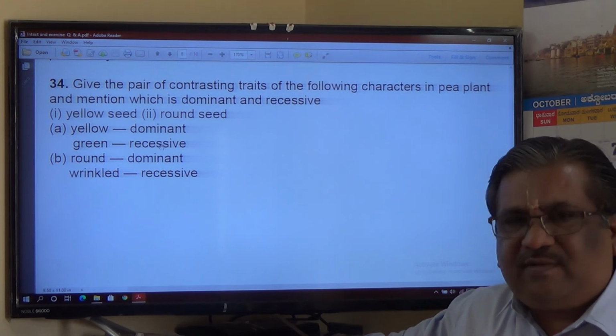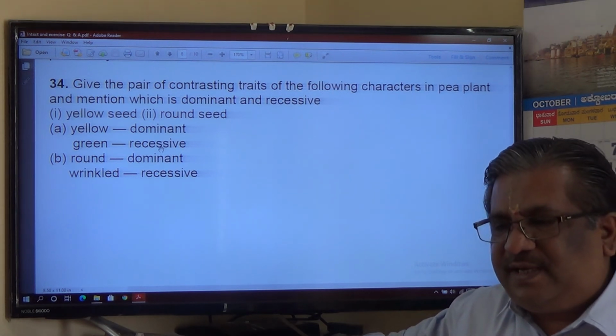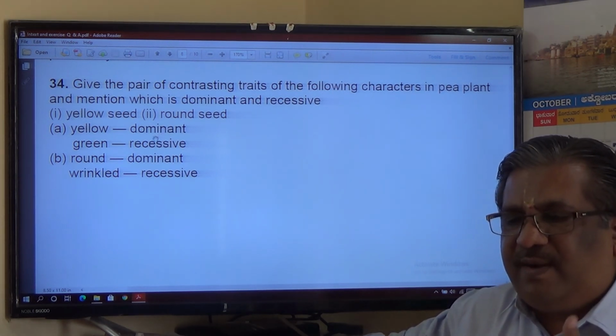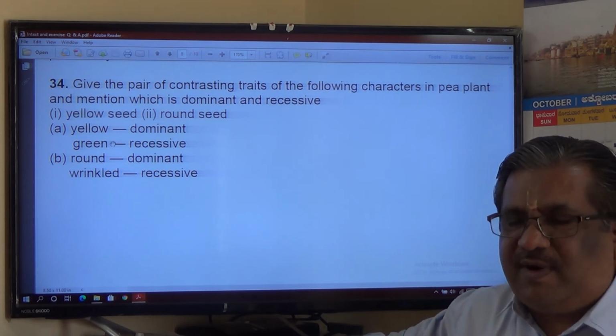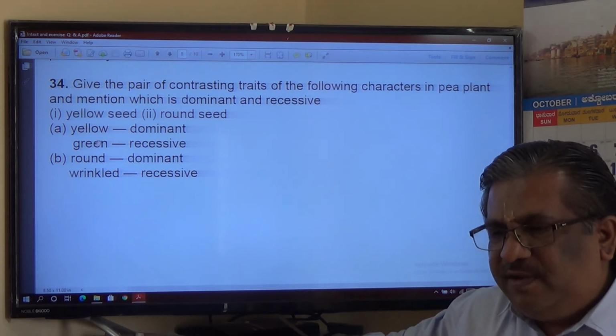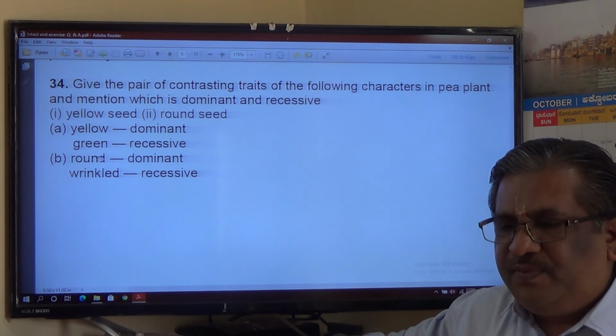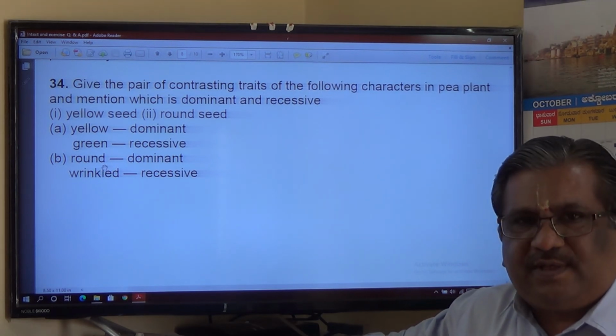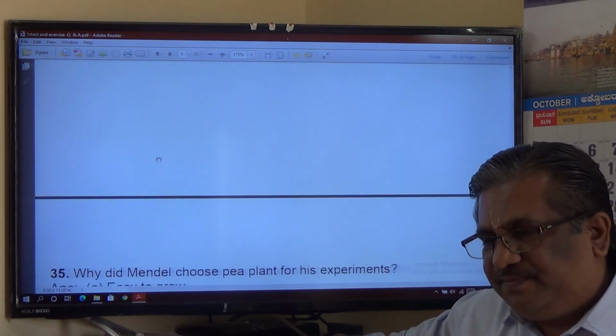It can be the other combination also. It is not necessary that I always take yellow and green as dominant and recessive. If green is dominant, yellow is recessive. If wrinkled is dominant, round is recessive. That is also a possible combination.